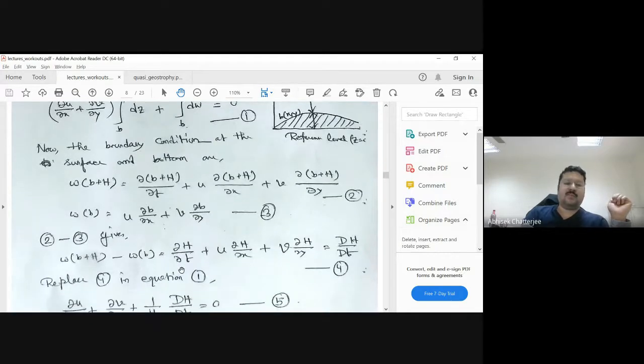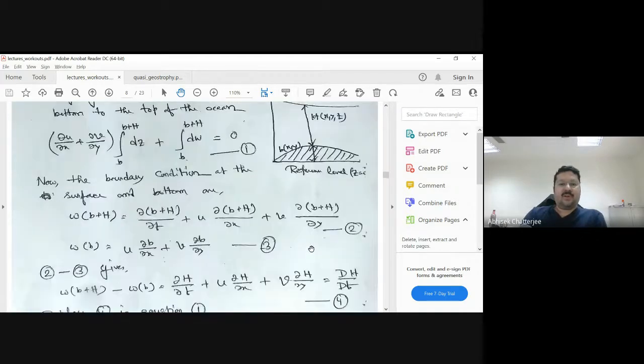And if you take w at b + h minus w at b, what you get is this. ∂b/∂t equals 0, so you have ∂h/∂t, and then u ∂b/∂x will be cancelled by u ∂b/∂x here. Similarly, v ∂b/∂y will be cancelled by v ∂b/∂y here. So you get u ∂h/∂x + v ∂h/∂y, and this entire term can be written as dh/dt, the total derivative.